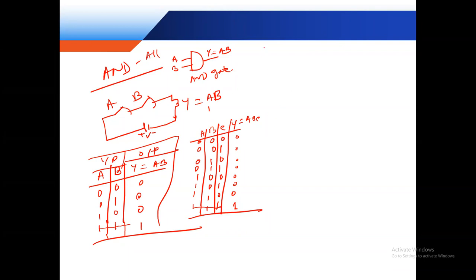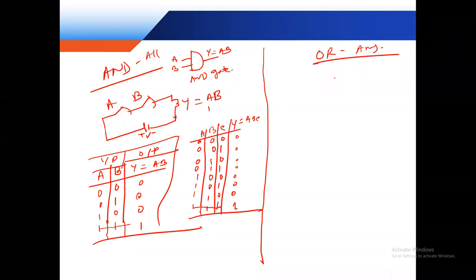So this is the AND gate. And now this is the OR gate. OR gate means any input. And this is not a series circuit, this is a parallel circuit. How do we know, sir?